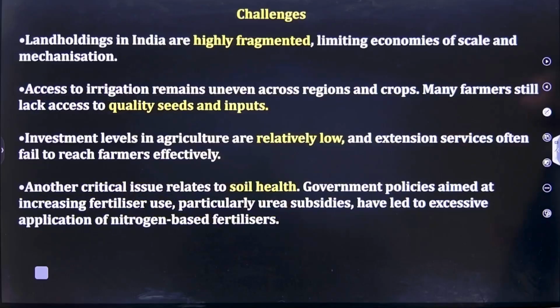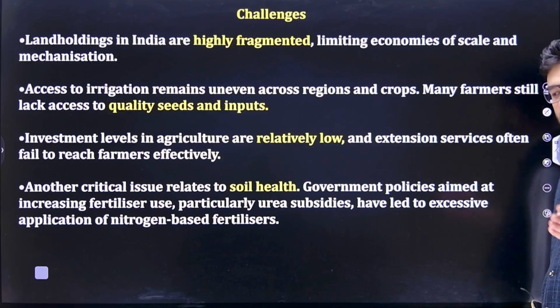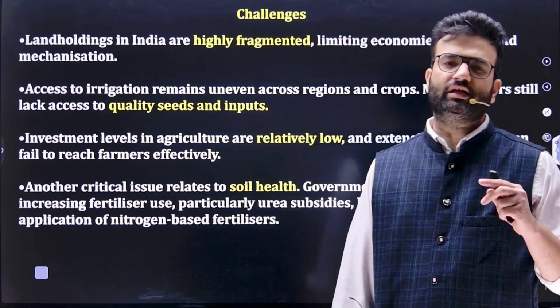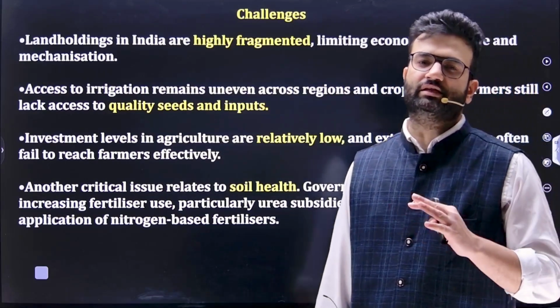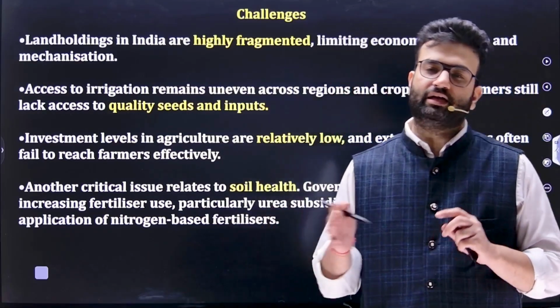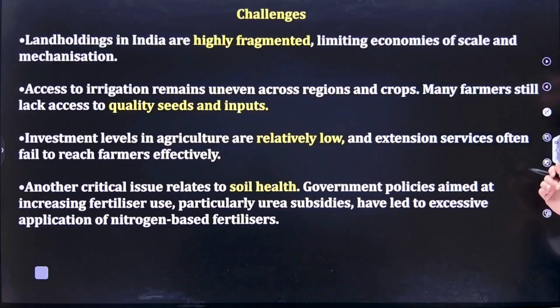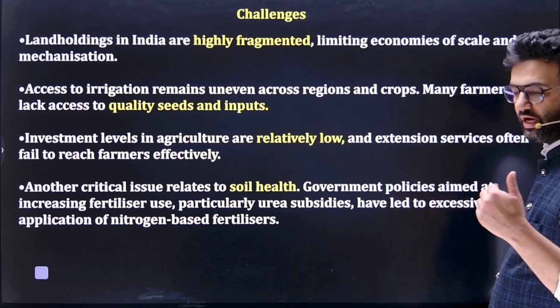Now, as everything has its own importance, it also brings challenges. The challenges of agriculture, we already know: it is still monsoon dependent, with highly fragmented, small land holdings. Apart from that, irrigation remains uneven across regions and crops. Many farmers still lack access to quality seeds and inputs.